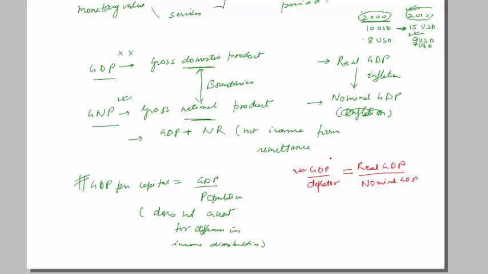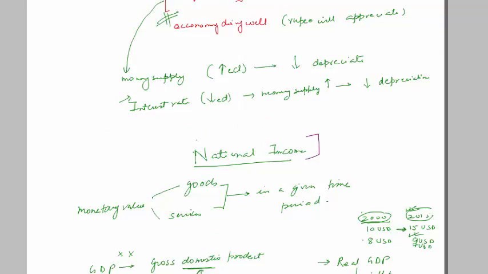Now, how do we measure national income, may it be GDP or GNP? There are three methods. One is the income method. Whatever the income in any part, in any form, may it be goods, may it be services, we simply add all those things and we get the GNP or GDP. Second is the expenditure method. In an economy, the income is equal to the expenditure. Let me give you an example.